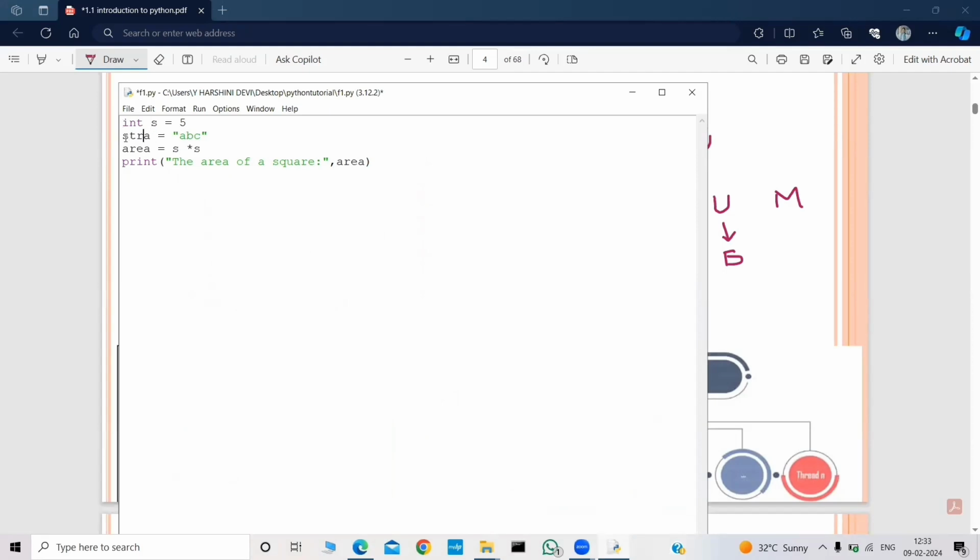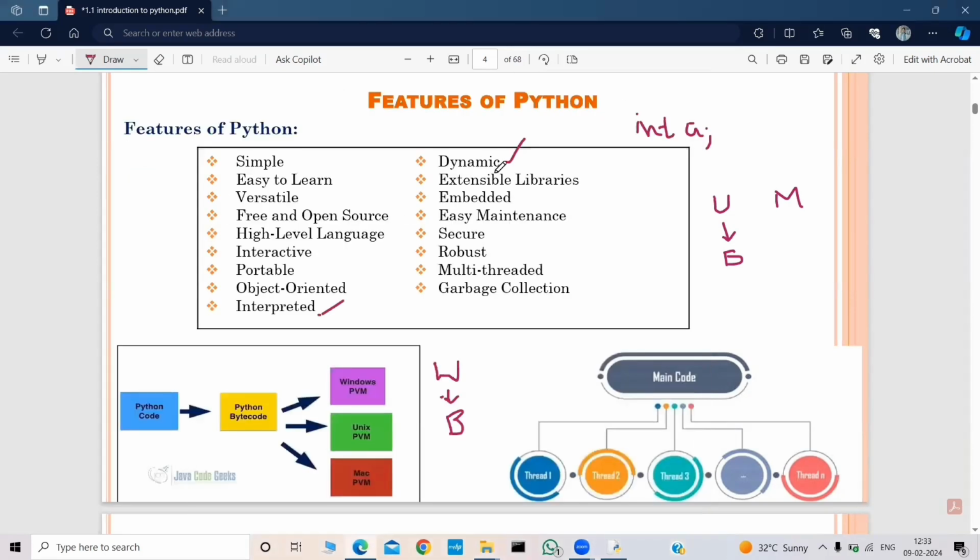And for this also, string a equal to abc. The interpreter handles this internally. So that's why it is a dynamically typed language. And in C and Java, we need to declare it, so we need to do it by ourselves. That way they are statically typed languages. I hope you get it.